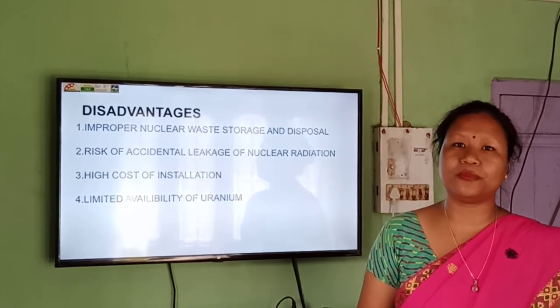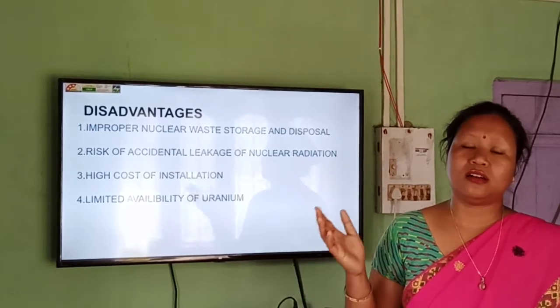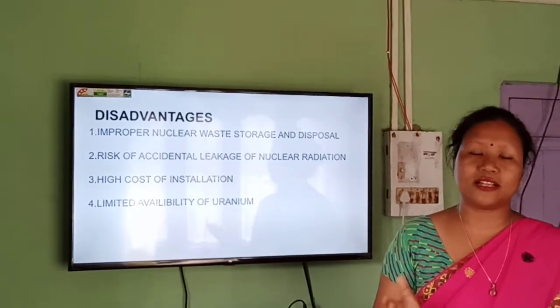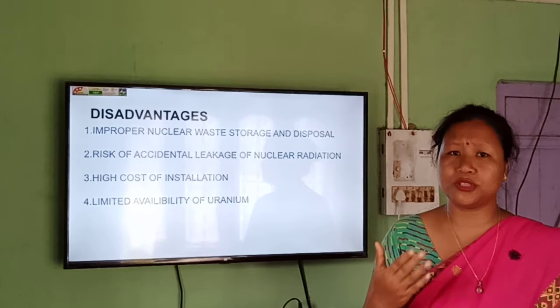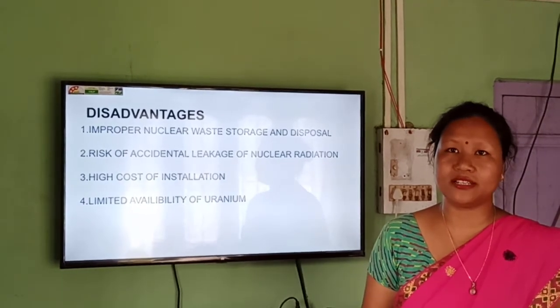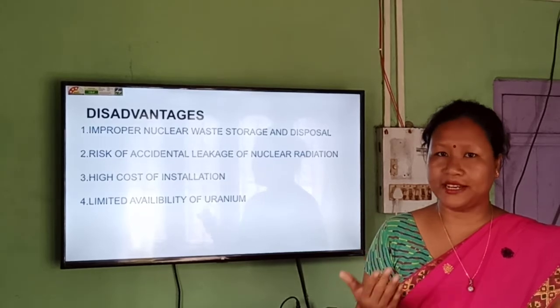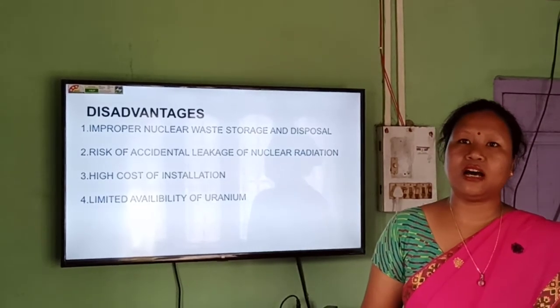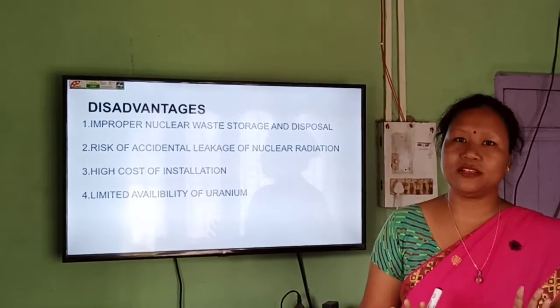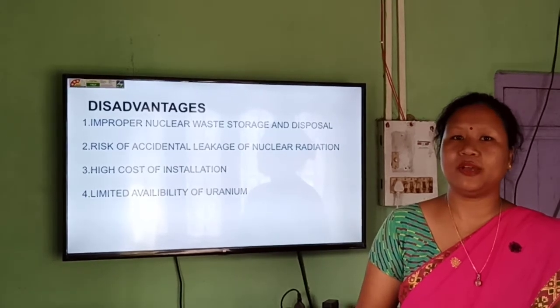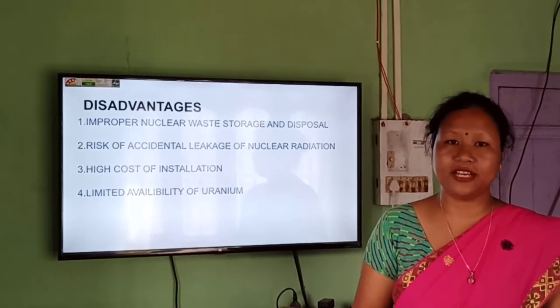And the non-renewable resources like fossil fuels, if we go on using them every day, one day they will come to an end. So we should always look for alternative sources of energy, so that our resources can be safe and our environment can remain green and clean every time.